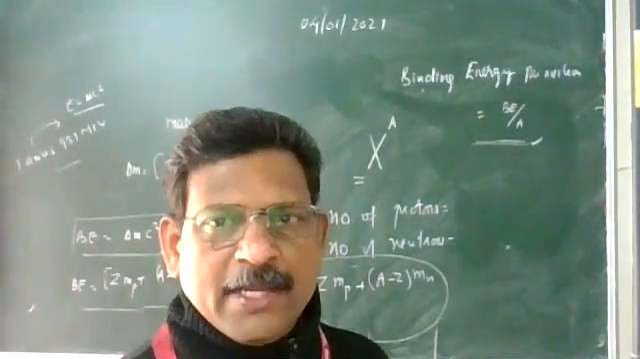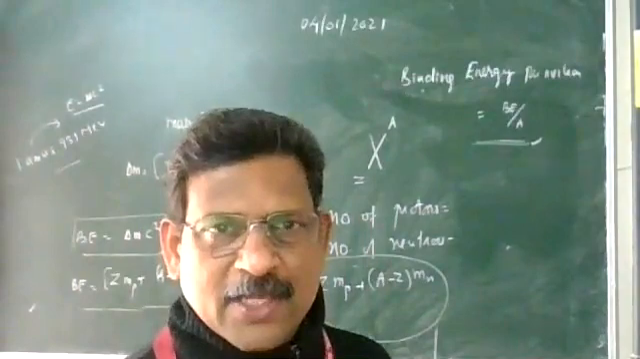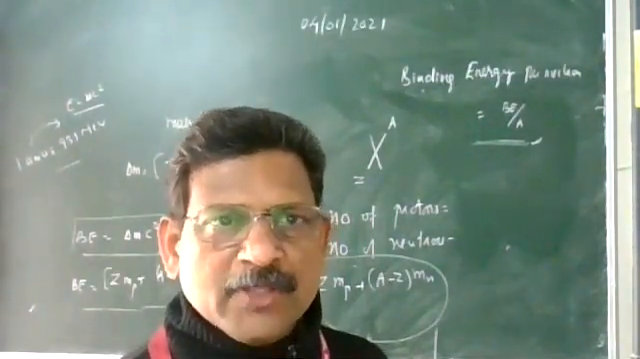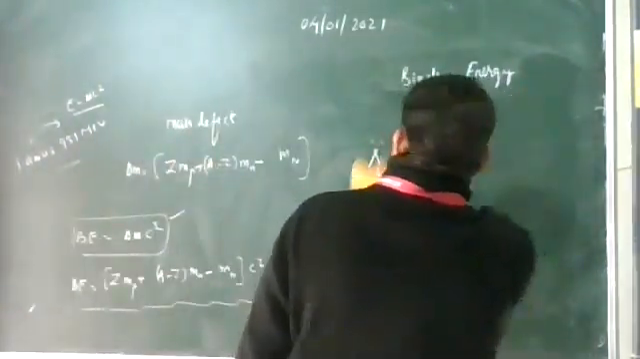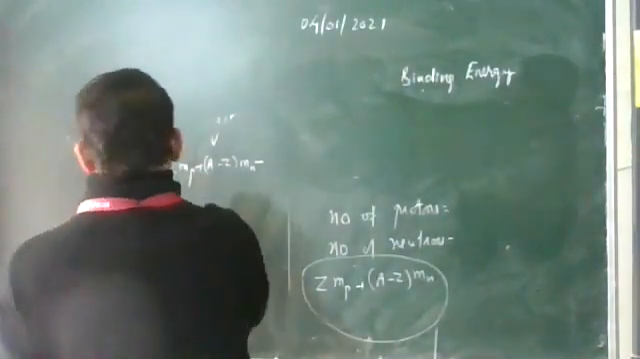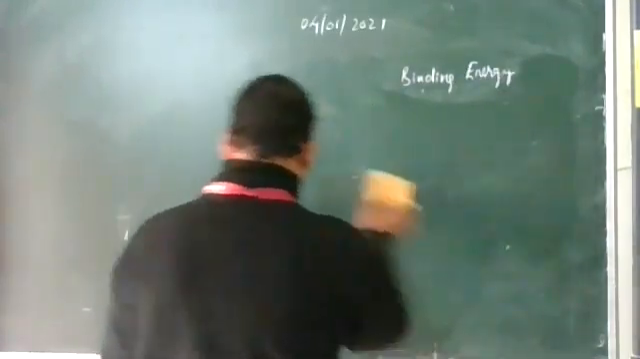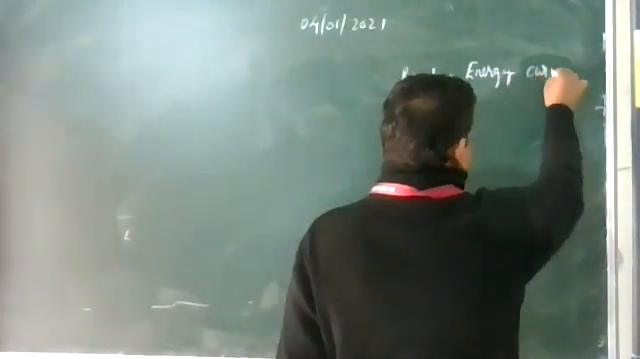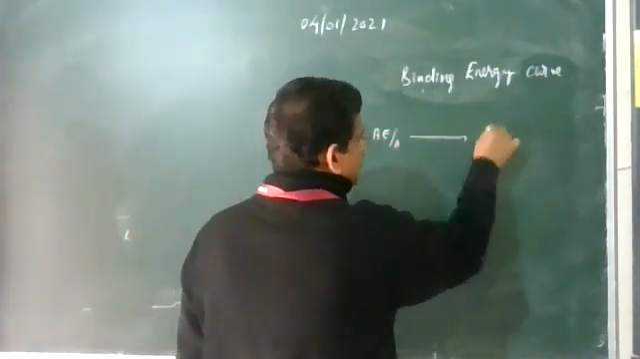So we find out the binding energy per nucleon of almost all nuclei and we plot a graph that is called the binding energy curve. It is a variation of binding energy per nucleon with mass number. The binding energy curve shows the variation of binding energy per nucleon with mass number.